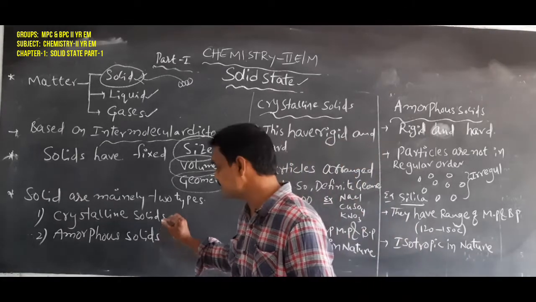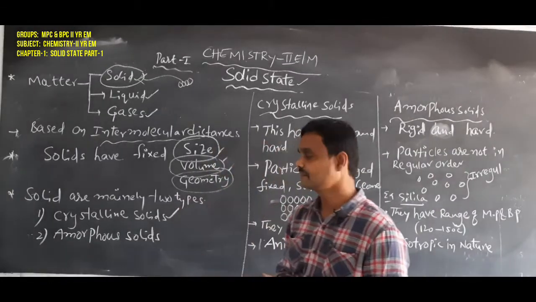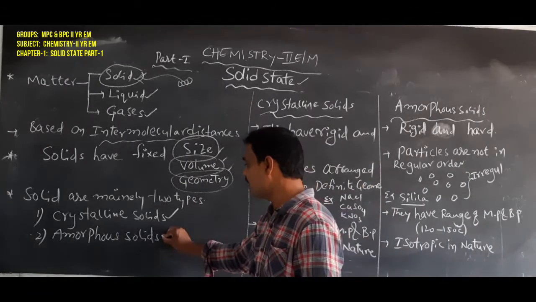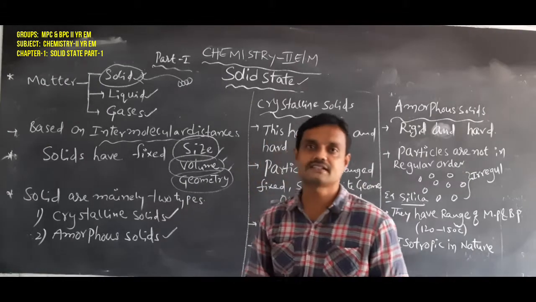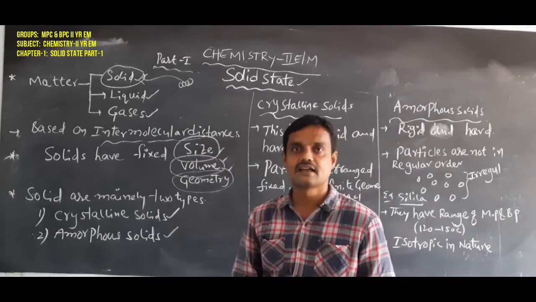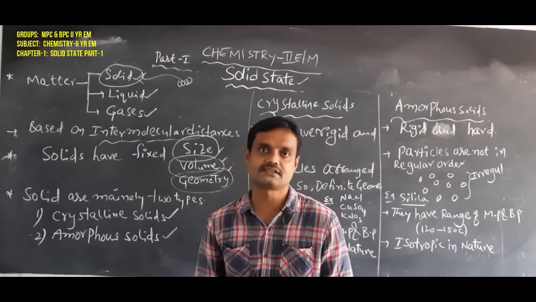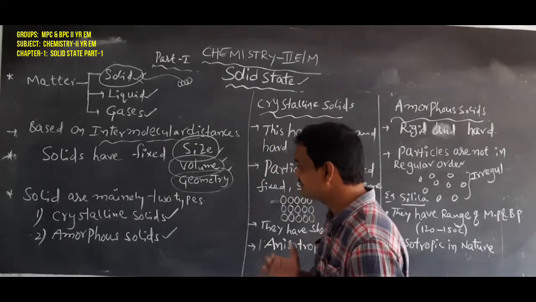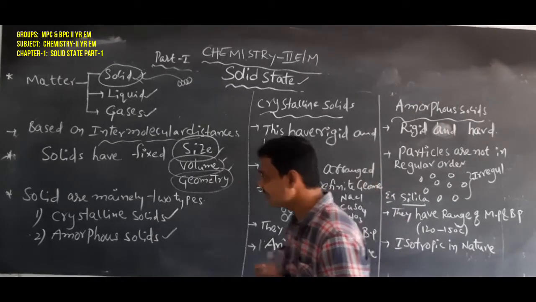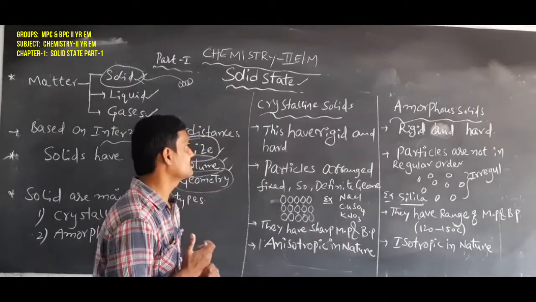One is crystalline solids and another one is amorphous solids. What is the difference between crystalline solids and amorphous solids? Let us see.